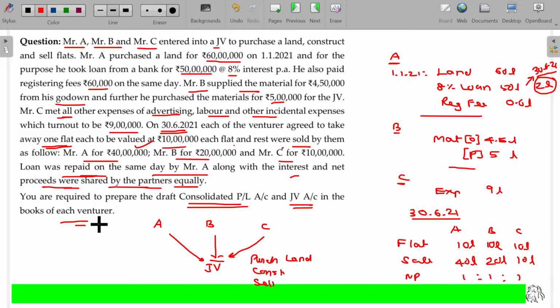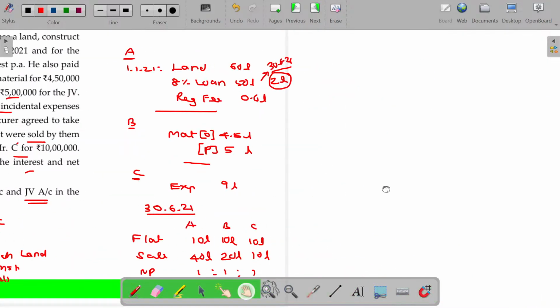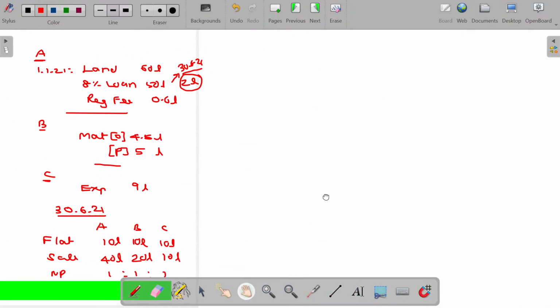The P&L account is very simple, right? You debit all the expenses, credit all the incomes, and the balance is the profit. The profit will be shared by all the partners. Rather than partners, we'll call them joint venturers. Come on, try to prepare.